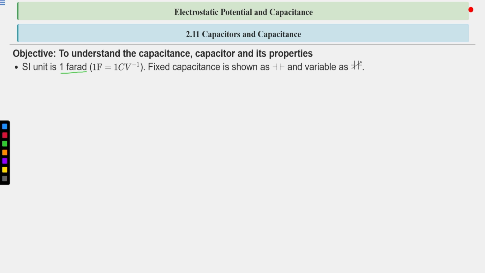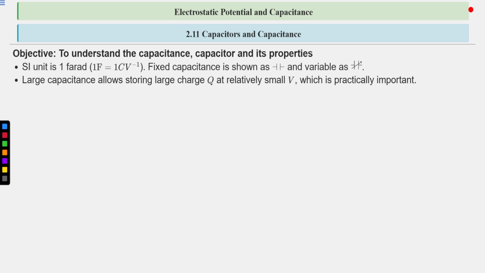So this is the symbol of a fixed capacitor, and variable capacitance is represented by this symbol. Variable capacitance means we can change the distance between the conductors, or change something that will eventually change the capacitance. That capacitor is known as a variable capacitor.